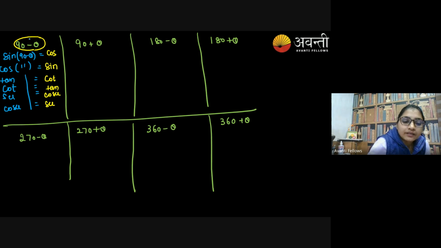So listen, 90 minus theta means you're talking about the first quadrant. So in the first quadrant, all ratios are positive. So they also look positive. So 6 formulas are done.